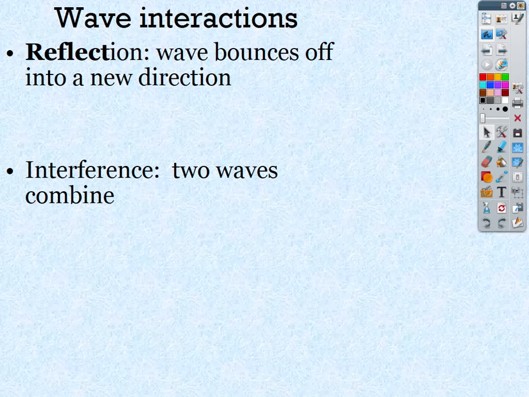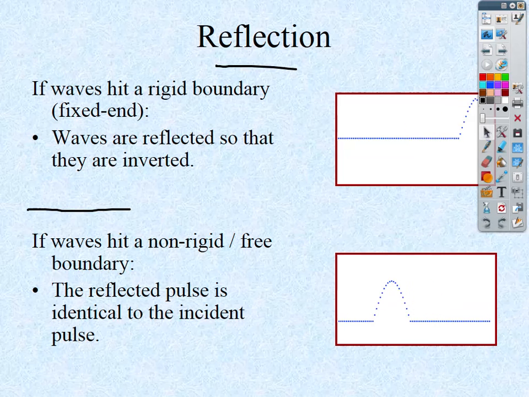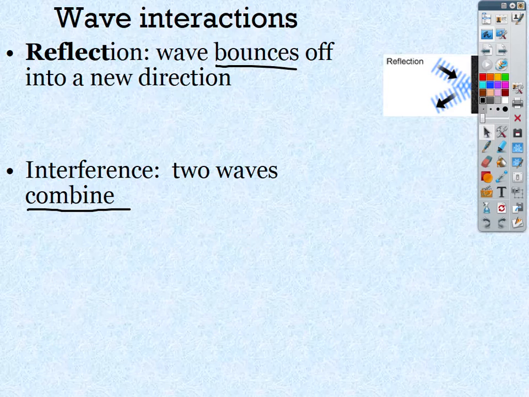All right. The only other interactions we're interested in are reflection and interference. So reflection, the key word there is when the wave will bounce off the object, and interference is when the waves will combine. Okay, when the waves combine.